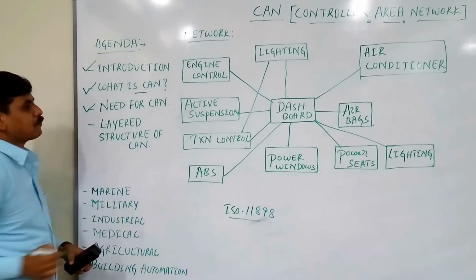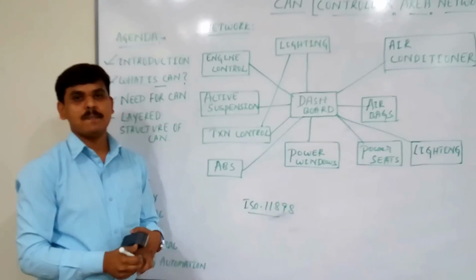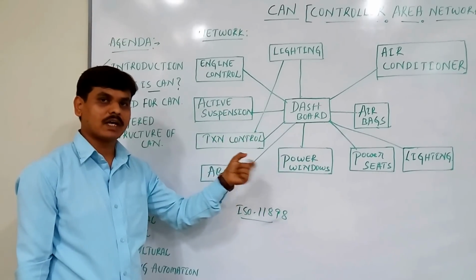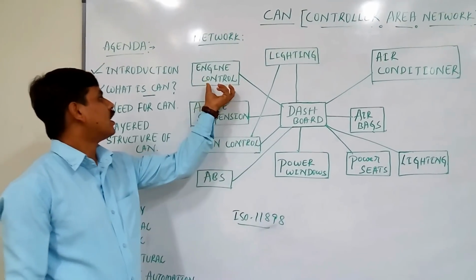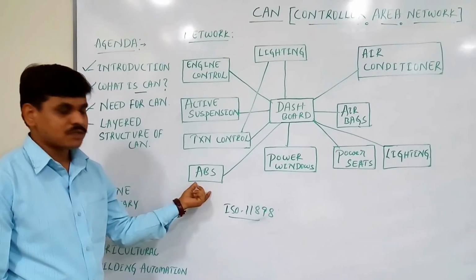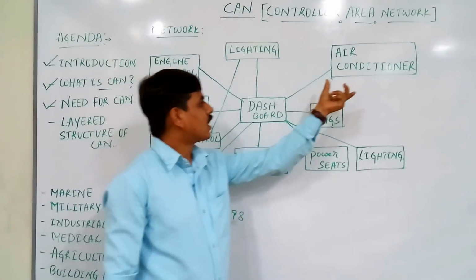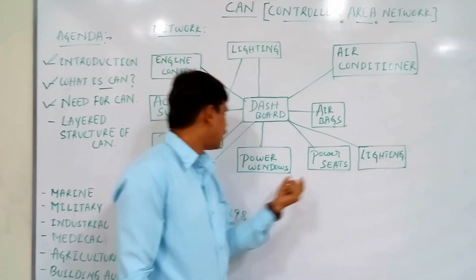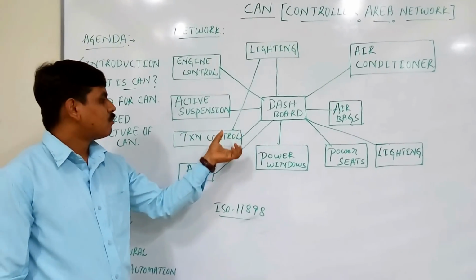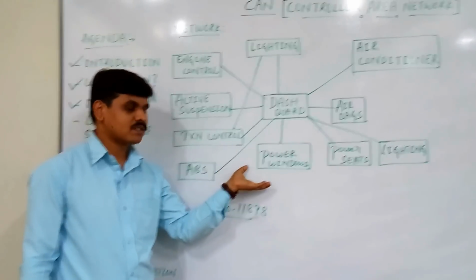Need for CAN. The development of CAN began when more and more electronic devices were implemented in vehicles, for example, engine control unit, active suspension, transmission control, anti-lock brake system, ABS, lighting, air conditioner, airbags, power seats, and power windows. All these electronic devices mean more safety, more control, and more comfort for the driver and passengers.